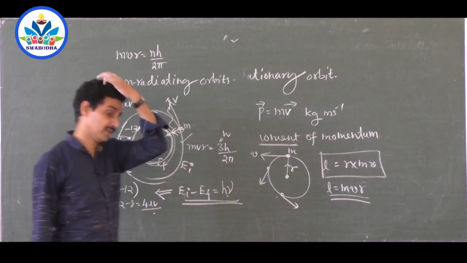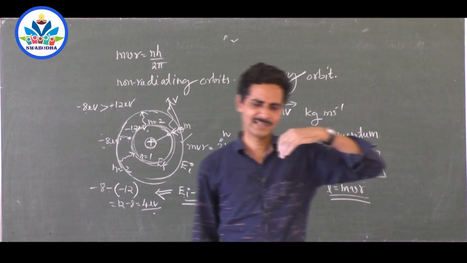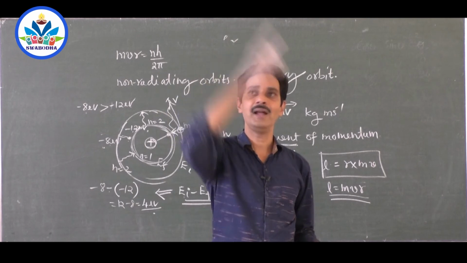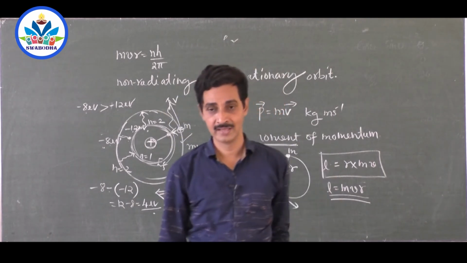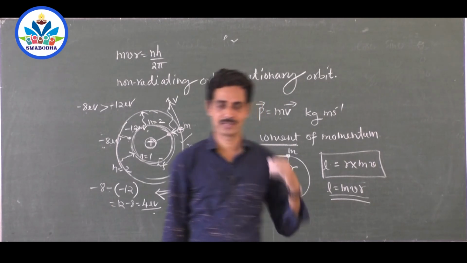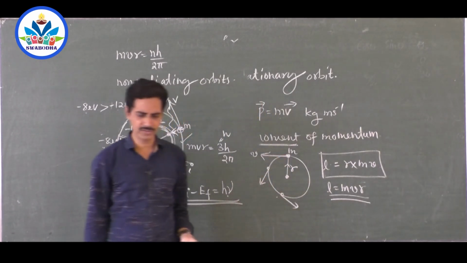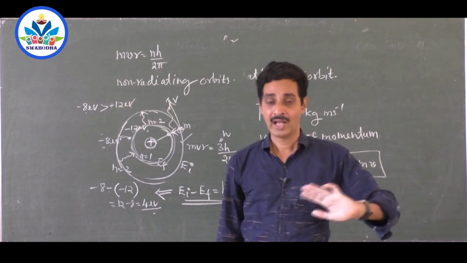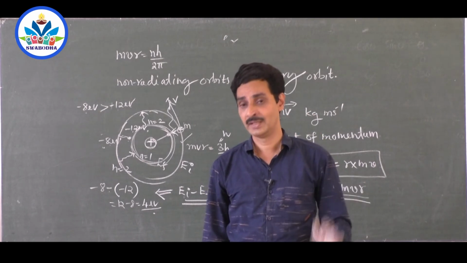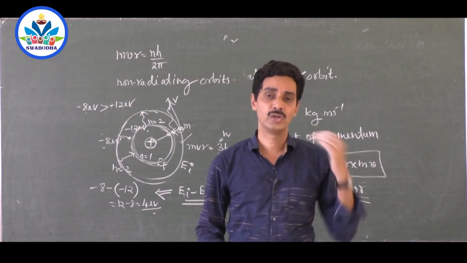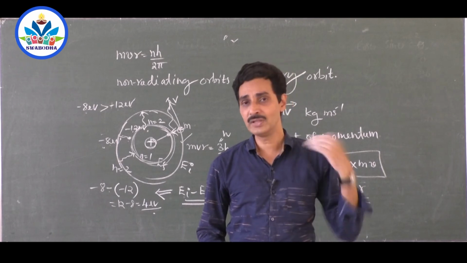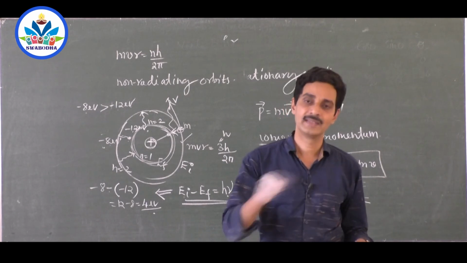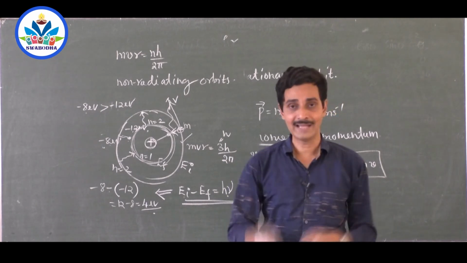So what Rutherford said was, if an electron loses energy, it can lose any amount of energy. So if it continuously goes on losing energy, its path becomes a spiral and it finally falls to the nucleus. Such a case cannot happen because in Bohr's theory, electrons select their own orbits and they move only in stationary orbits. As long as they are in the stationary orbits, they do not lose energy. That is why they are called non-radiating orbits. And if it loses energy, it will never continue in that orbit. It will go to another inner orbit and be safe, revolving around in that stationary orbit.